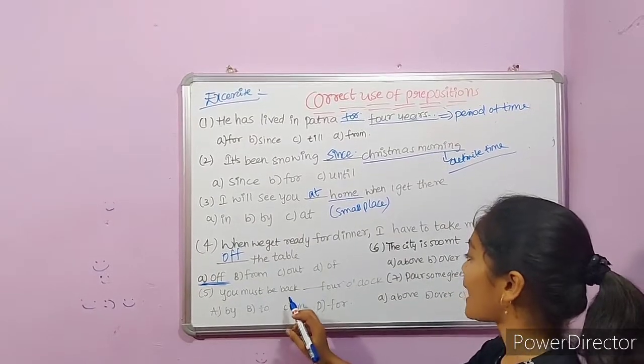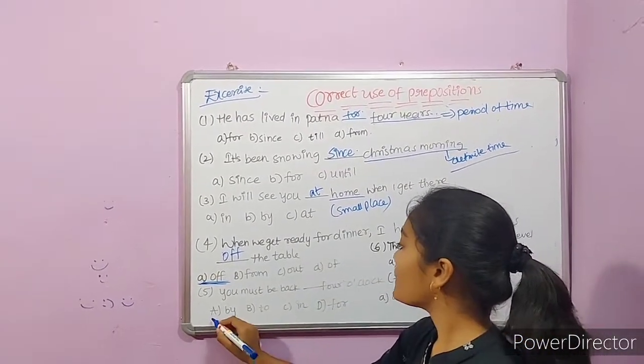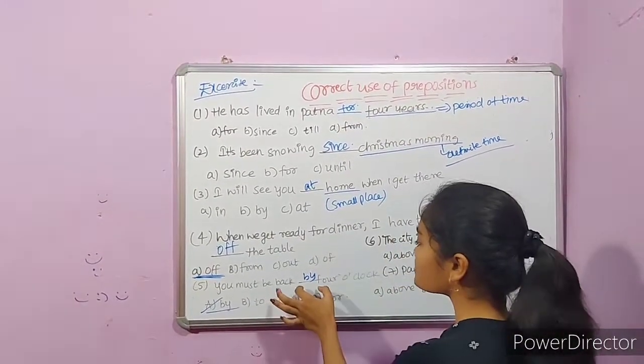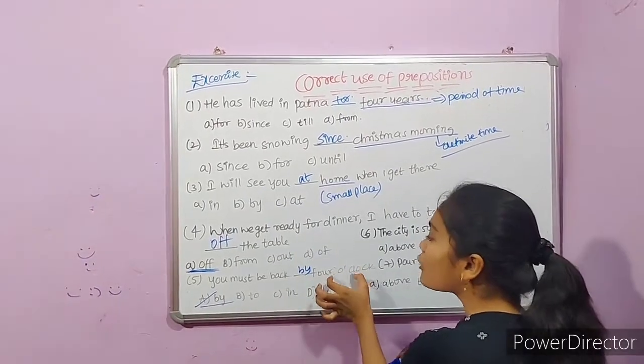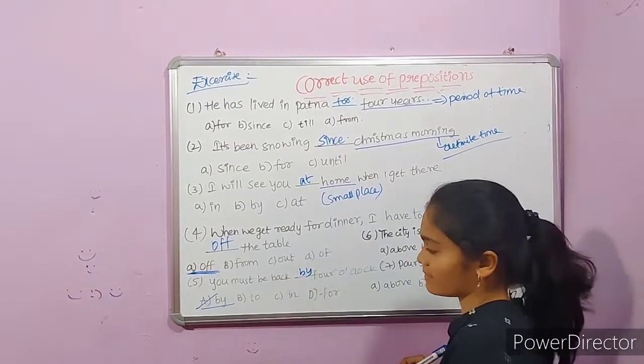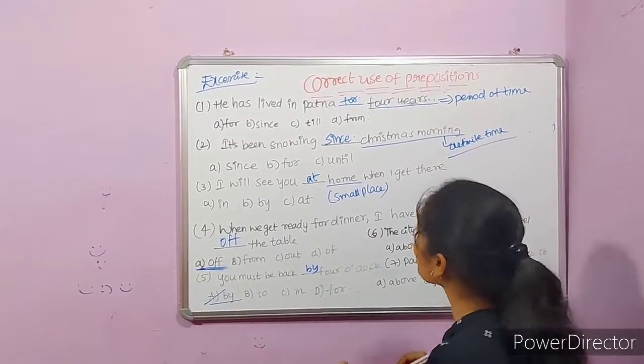You must be back dash 4 o'clock. Here, by is the appropriate preposition because it means within the 4 o'clock the person must come back, right? Therefore, we use by. It represents a time in this case.